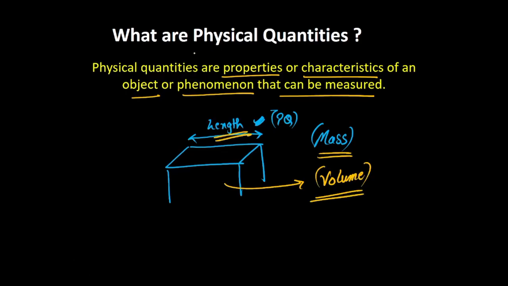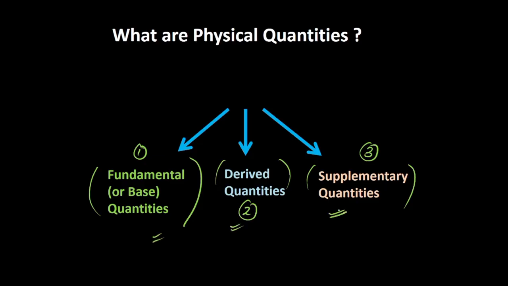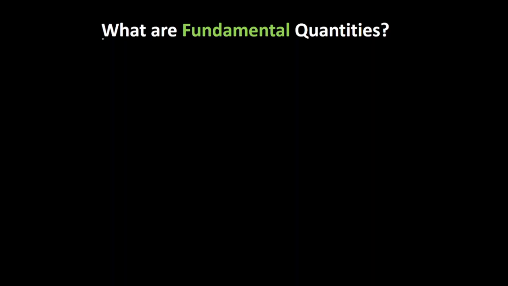Now, we can characterize these physical quantities into three types. One is what is called the fundamental or the base quantities. The second type is what is called the derived physical quantities. And the third is what is called the supplementary physical quantities. So what's the basic difference between all these three kinds of physical quantities? Let's understand. So the first are the fundamental quantities.